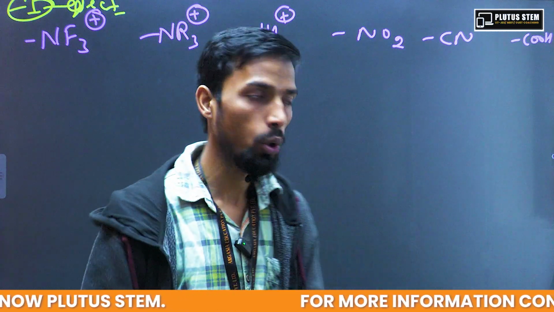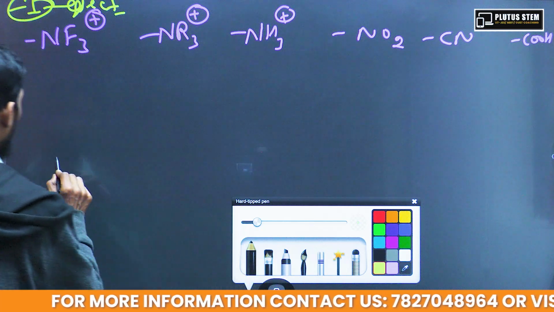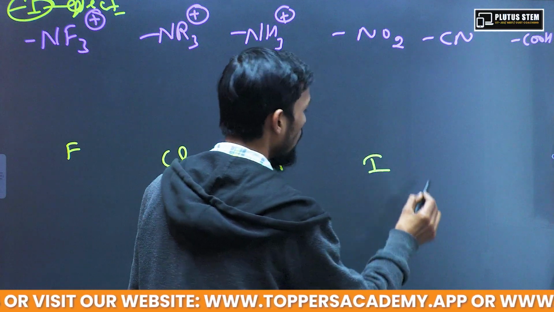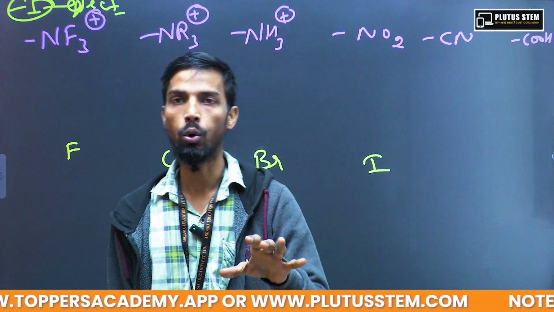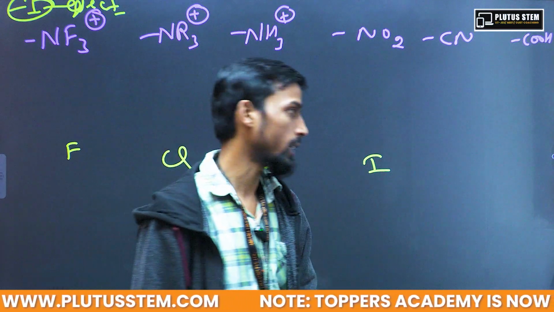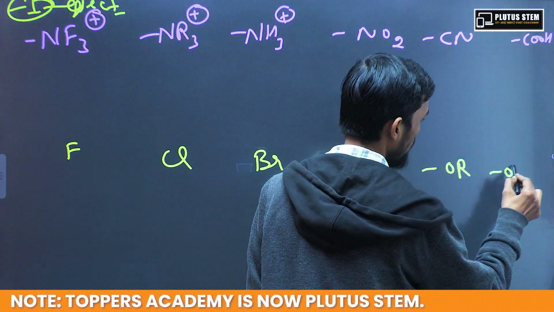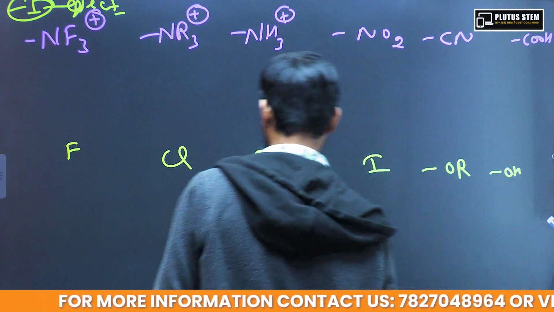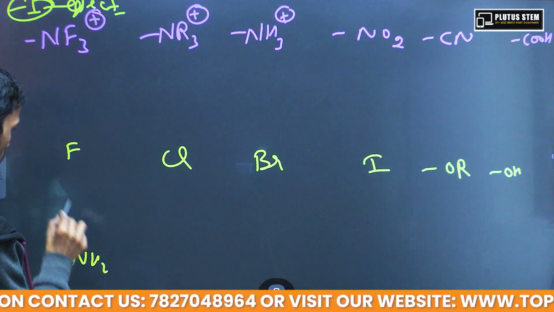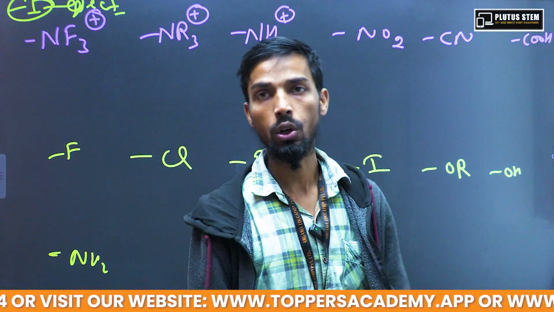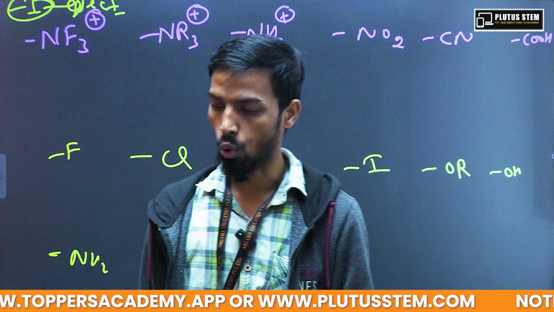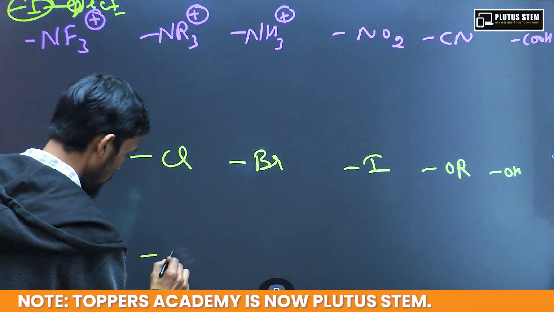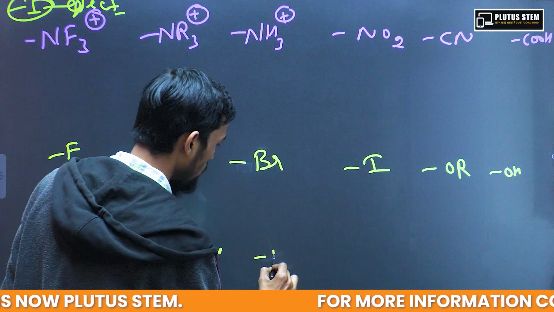And after that, fluorine, chlorine, bromine and iodine. After this we are going to have OR, OH, NH2.